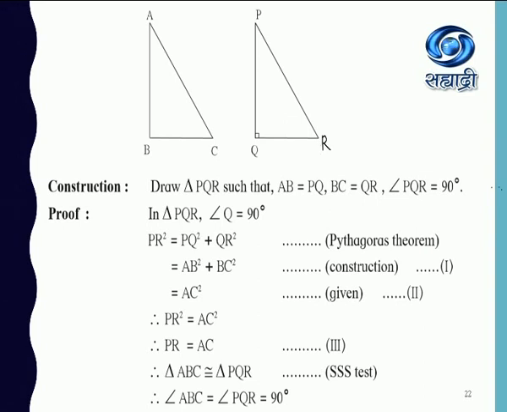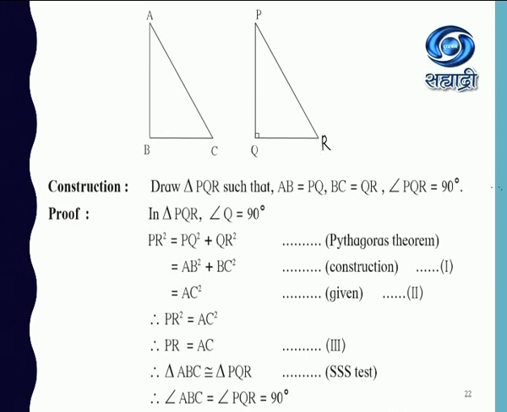Clear? So if we consider the constructed triangle PQR where Q is 90, by Pythagoras theorem we know PR square is equal to PQ square plus QR square. Here that same thing I can write as AB square plus BC square, because by construction we have constructed PQ equal to AB and QR equal to BC. So together it gives PR square, which is equal to AC square. So PR square is equal to AC square, that means PR is equal to AC.